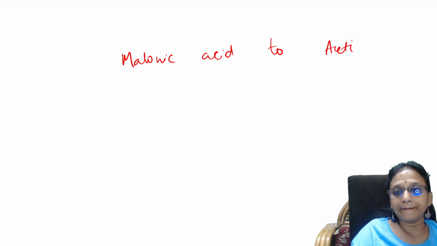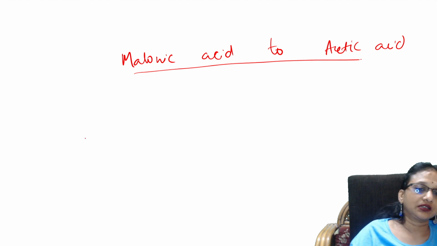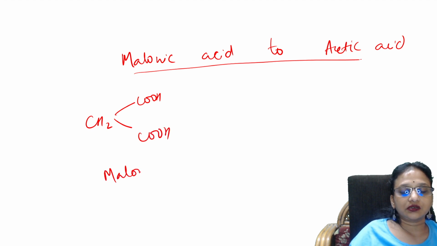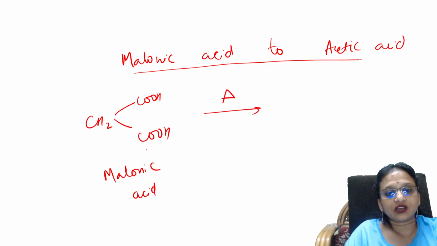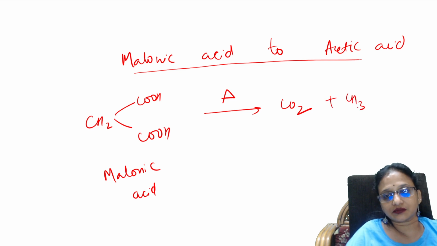They said malonic acid to acetic acid. Check. What is malonic acid? This is malonic acid. When you heat it, what happens? First important thing, check, carbon dioxide gas escapes out. The left out molecule is nothing but acetic acid.